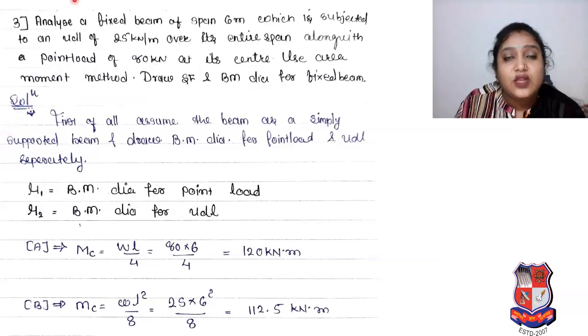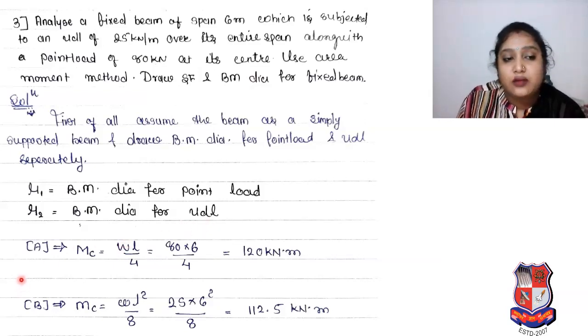Okay, so we know the steps. As per that, first of all, assume the beam as a simply supported beam and draw the bending moment diagram for point load and UDL separately. In that case, our Mu1 will be the bending moment diagram for point load and our Mu2 will be the bending moment diagram for UDL.